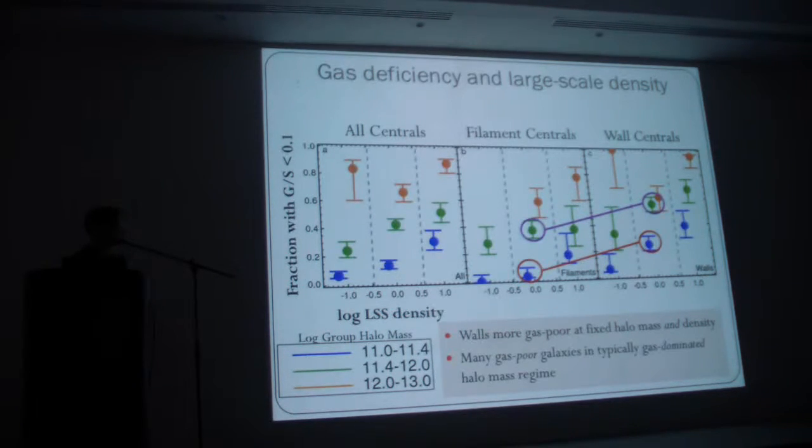Another general thing we see is that in these blue points, which are very low halo mass galaxies, down to 10 to the 11th or so, these are galaxies that we typically expect to be gas dominated, so they have more mass in gas than in stars. But we're seeing a non-negligible fraction that are gas deficient.